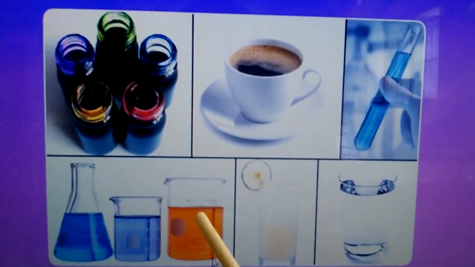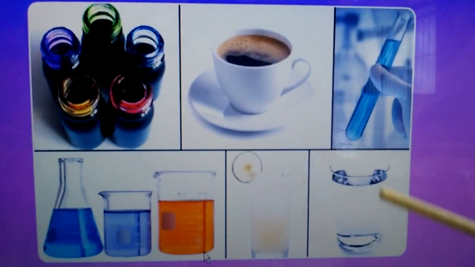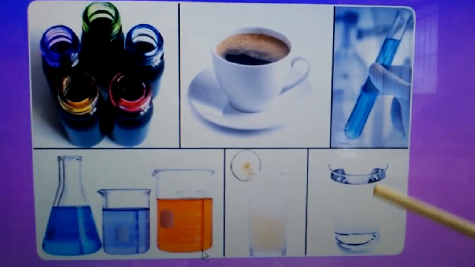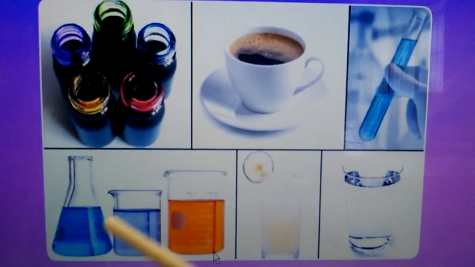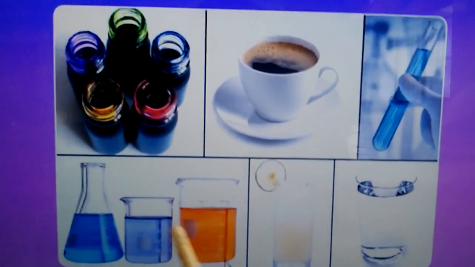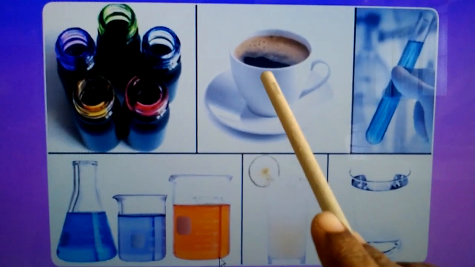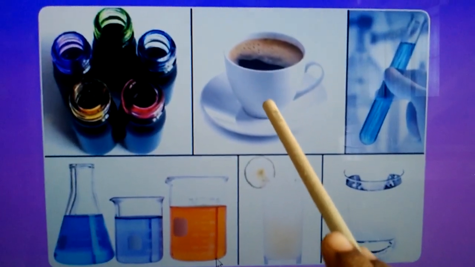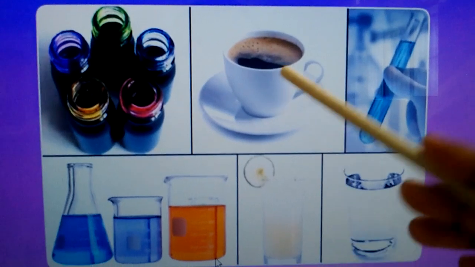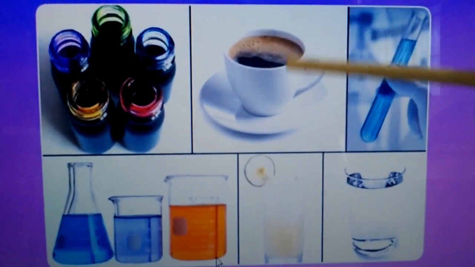The color is changed. First the water is plain only. When you add the substance, the color is changed. It looks very different. Here in this coffee, you add the coffee powder. The coffee powder is mixed very well.